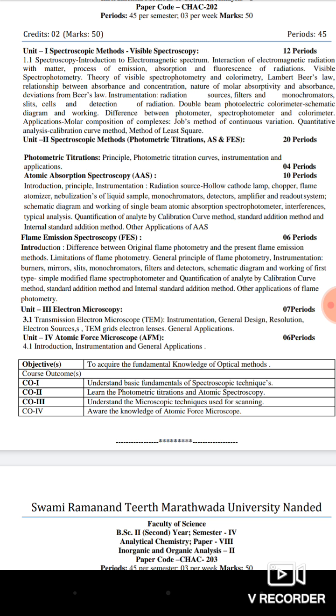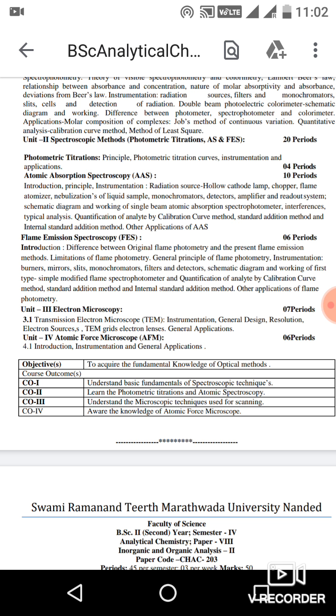The second part of this unit is what? Atomic absorption spectroscopy, introduction to principle, instrumentation, radiation source, hollow cathode lamp, chopper, flame, atomizer, nebulization of liquid sample, monochromator, detector, amplifier and readout system.